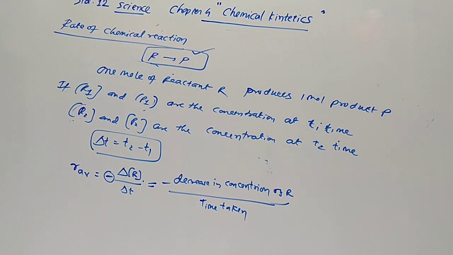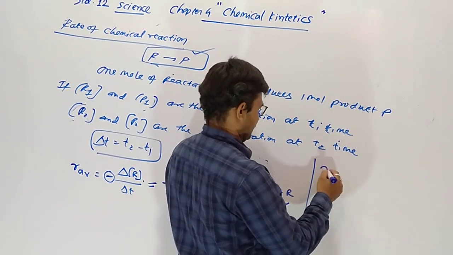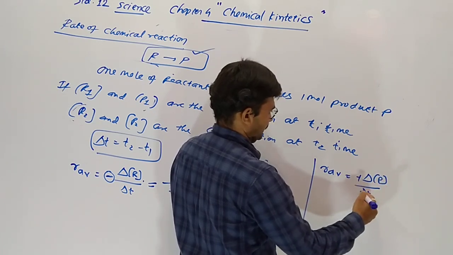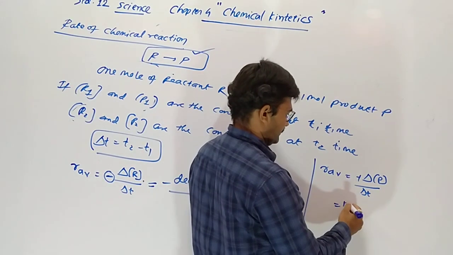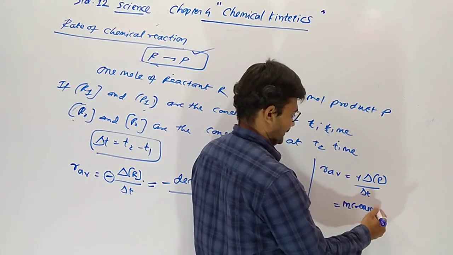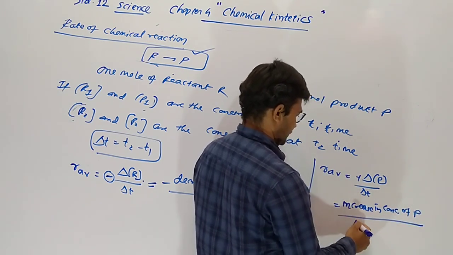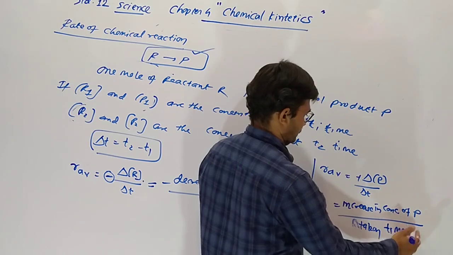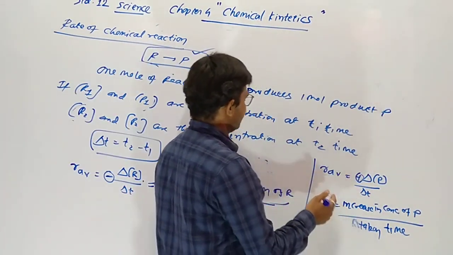And rate of appearance of P. On the basis of it, we can derive delta P upon delta T. So increase in concentration of product P upon time taken. Here is the positive sign.